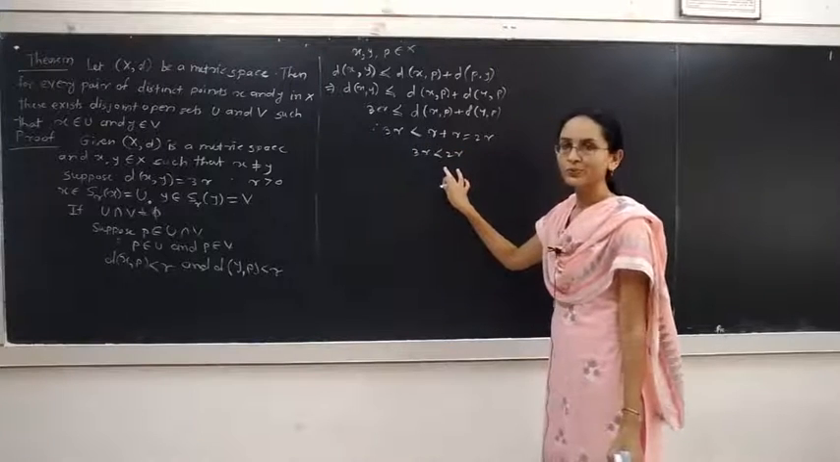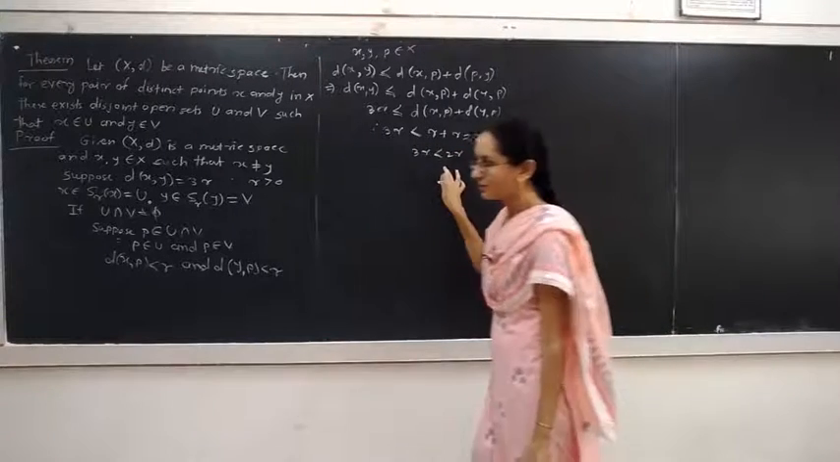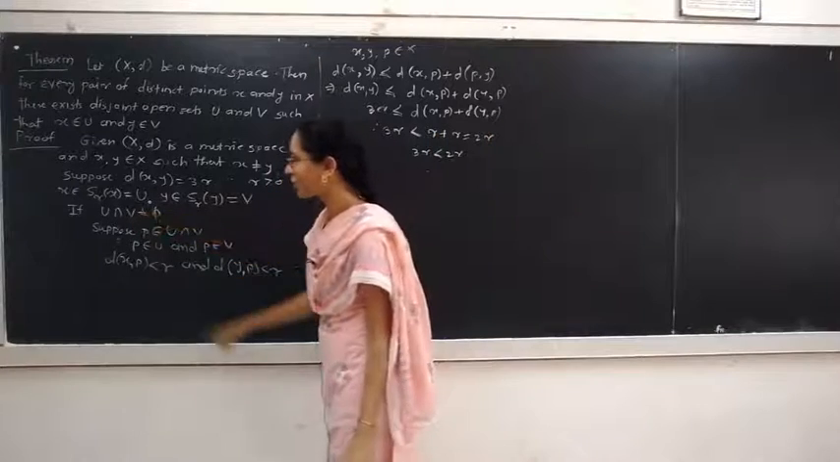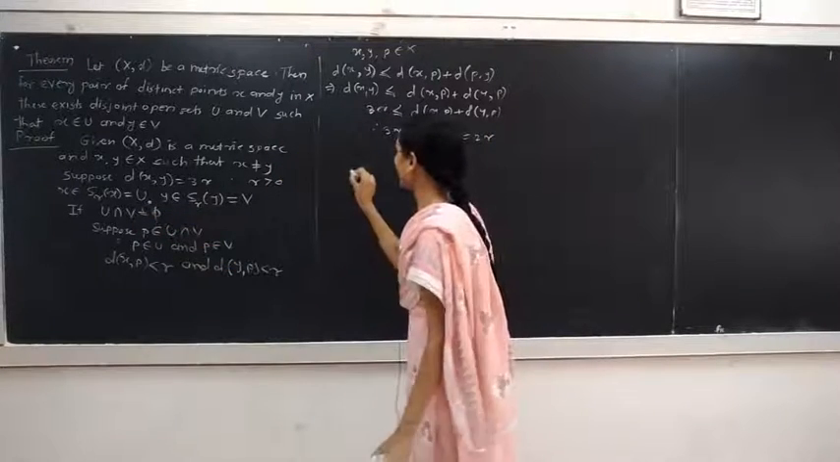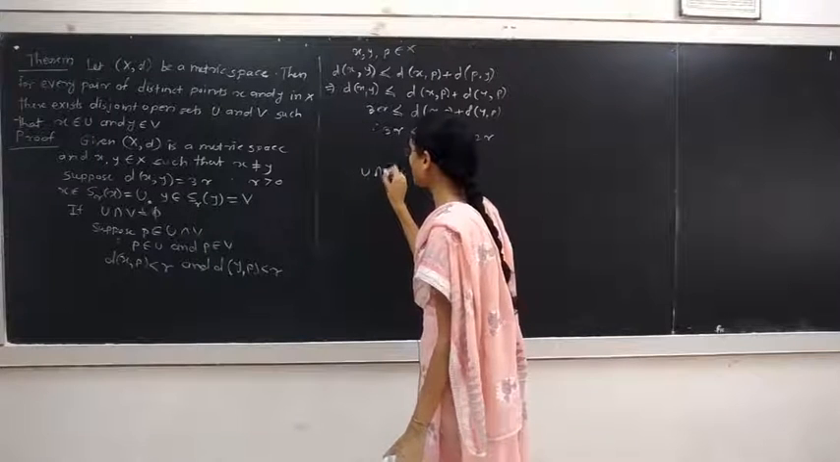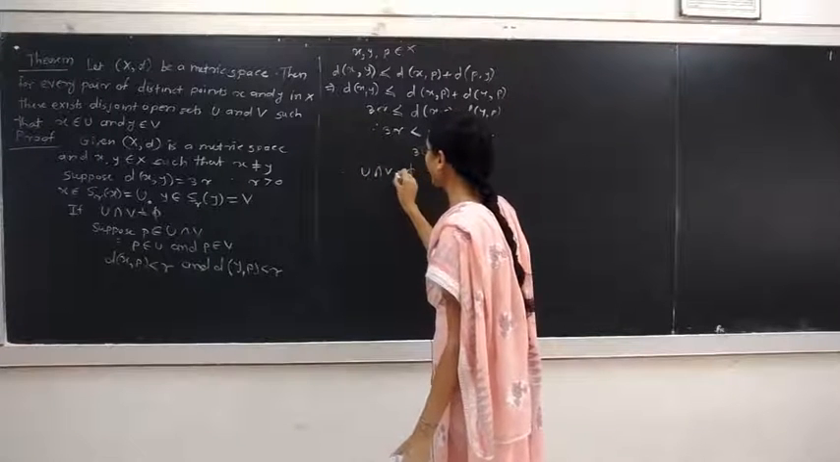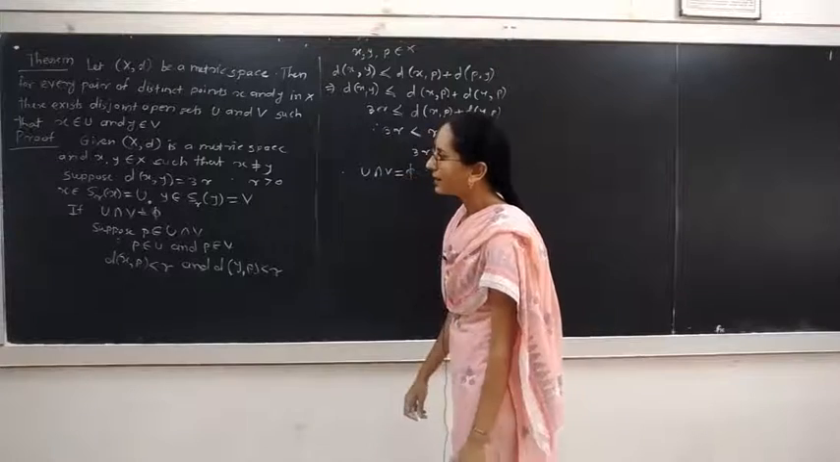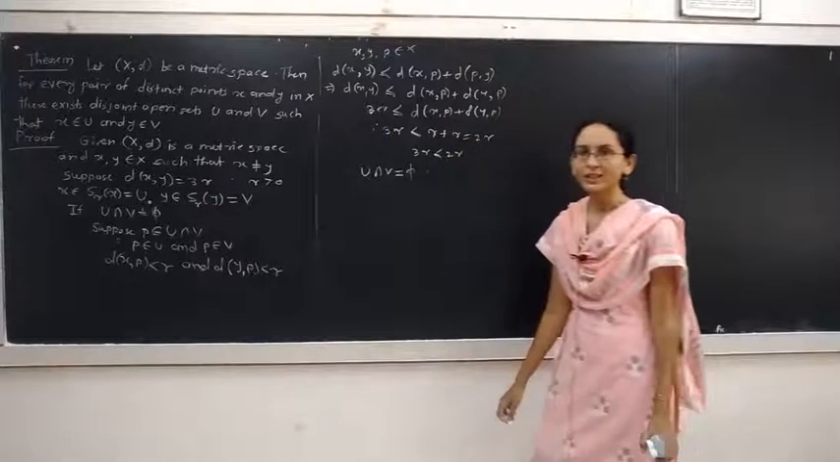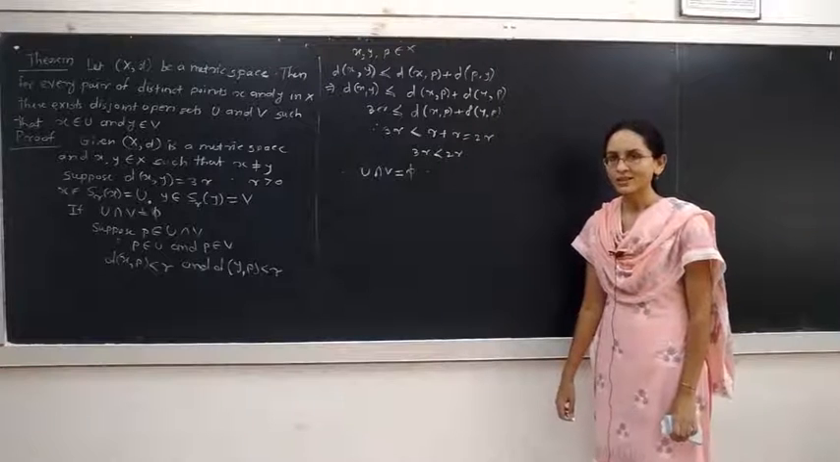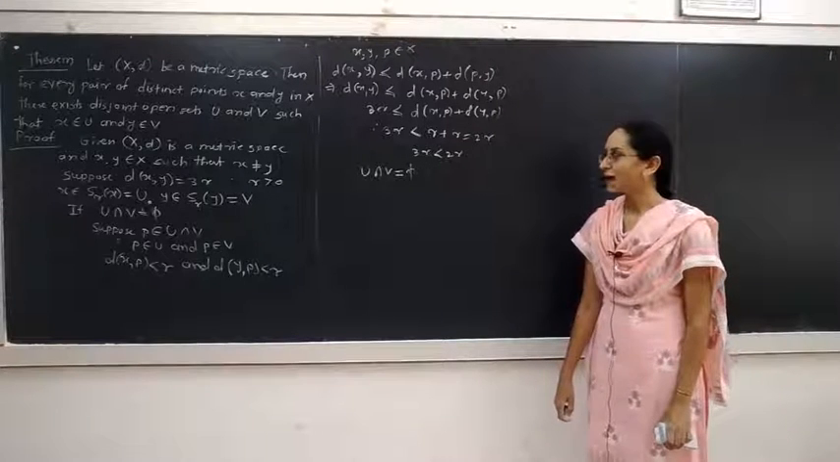Therefore, our assumption that U intersection V is non-empty is wrong, which means U intersection V must be empty. Hence, for any two distinct points of the set X, there exist two disjoint open sets such that x belongs to U and y belongs to V.